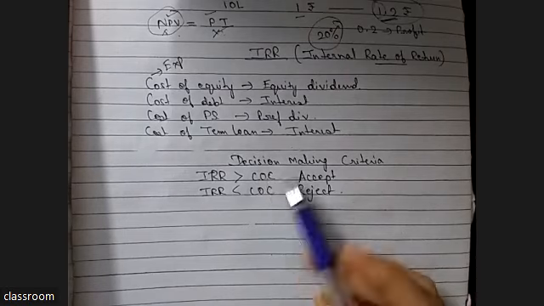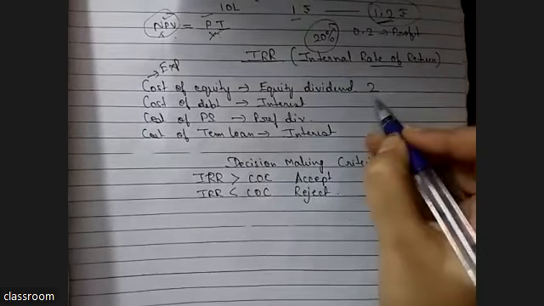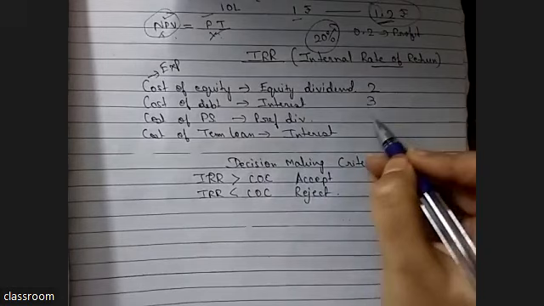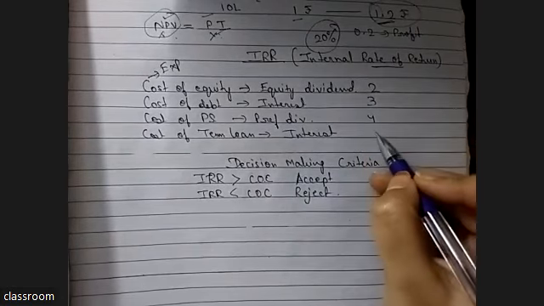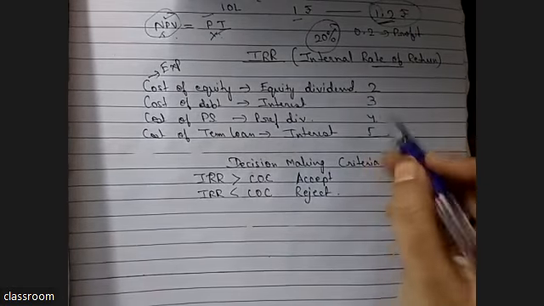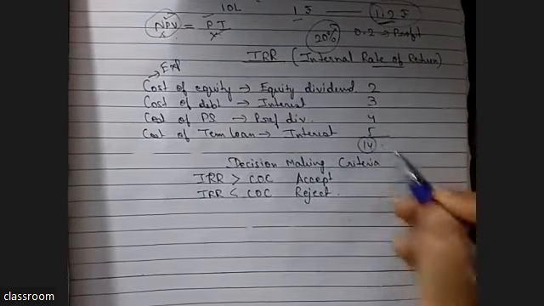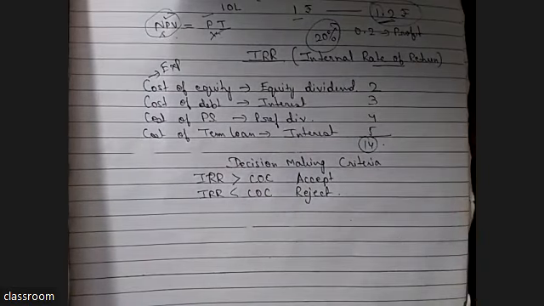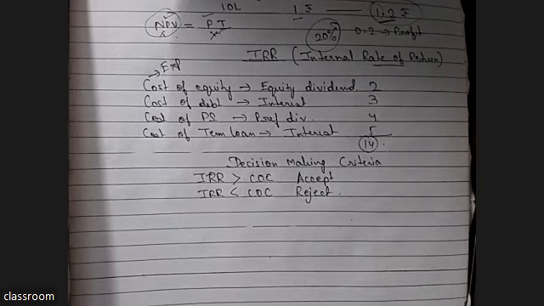If you have to pay 2 rupees dividend, 3 rupees interest, 4 rupees preference dividend, and 5 rupees this. So 9, 10, 11, 12, 13, 14. 14 rupees we need to earn. Whatever will happen, we have to pay this 14 rupees to the fund providers. So at least 14 rupees we need to earn. That is cost of capital.